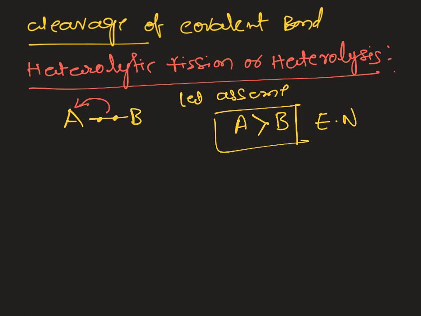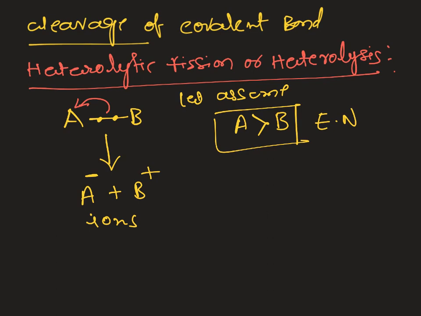As a result, we get ions. The electrons in the covalent bond migrate towards A, and A will get a negative charge and B will get a positive charge. As a result of heterolytic cleavage, we always get ions.